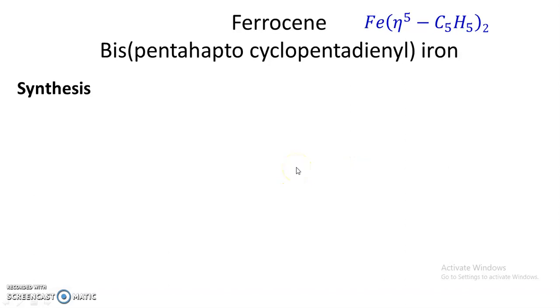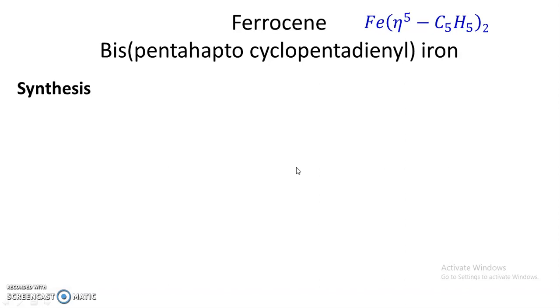Now we are going to discuss the synthesis of ferrocene. Ferrocene was the first metallocene, and it was discovered accidentally and independently by two different groups of scientists.